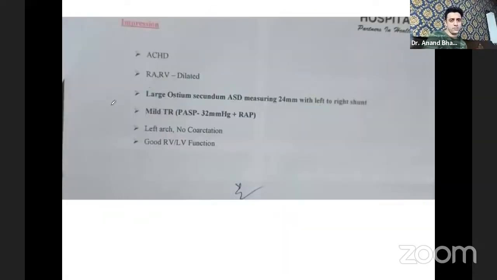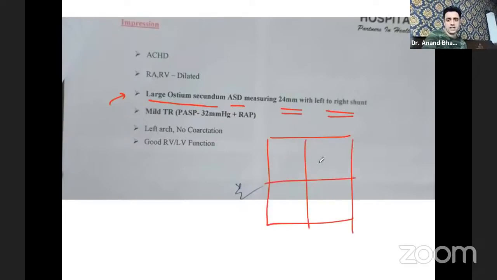And also see, one of my juniors had sent me a report. How do the reports come? See, this one patient has a large ostium secundum ASD measuring 24 millimeter with left to right shunt. So naturally, it's a natural thing. If this is the heart, it is an atrial septal defect. It is a left to right shunt naturally, and it's the ostium secundum.